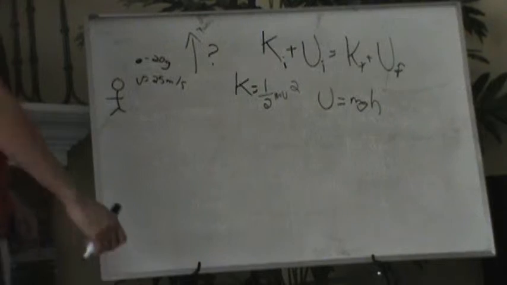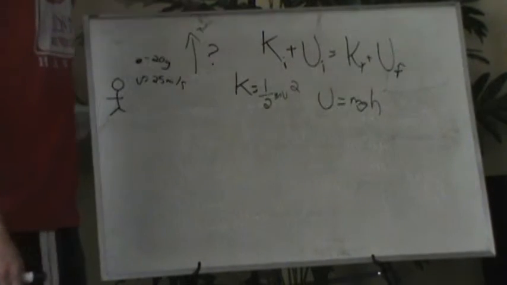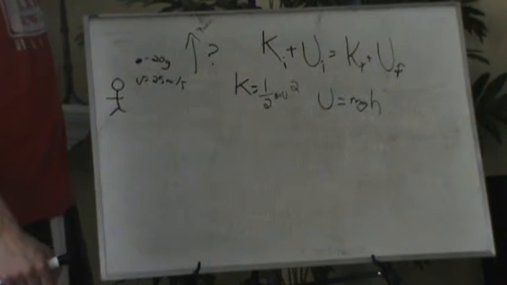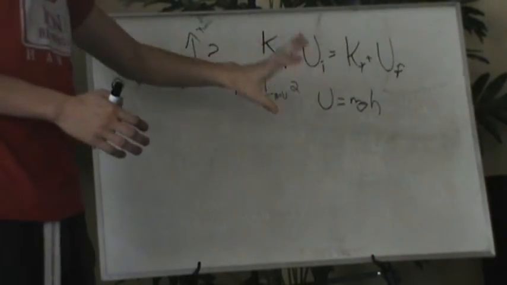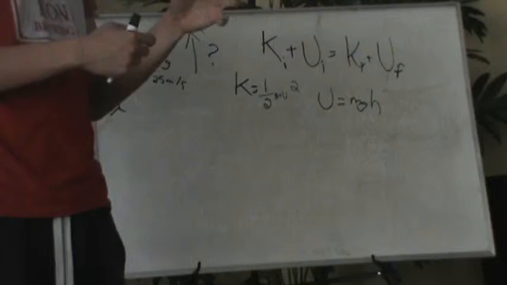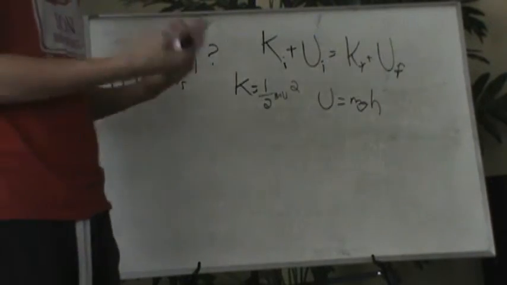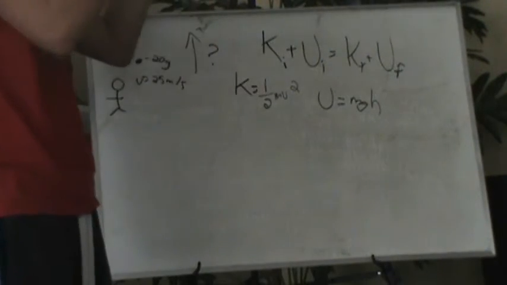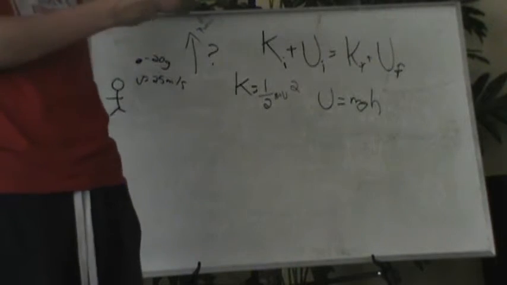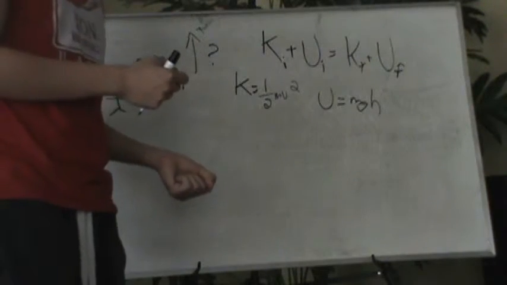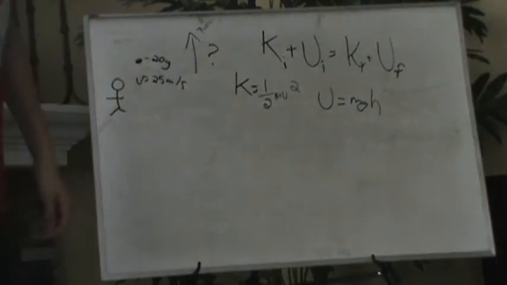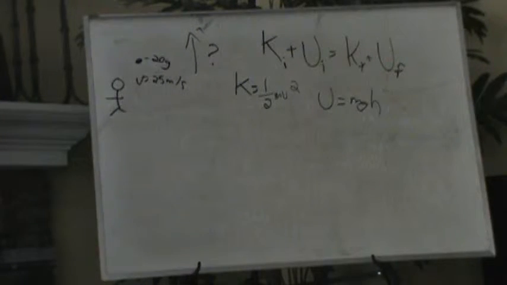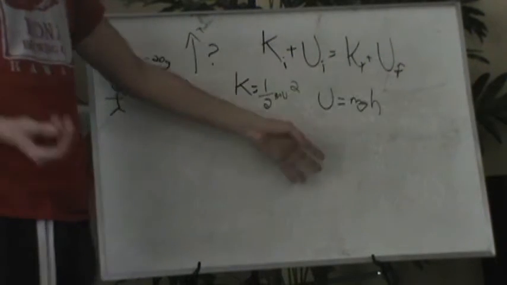And the U, well, this one I could explain. This is just mgh. This is essentially energy that's being stored at a certain point, ready to be used whenever it falls down. You can call this almost getting-ready energy. That's the way I used to say it: it's about to be used, but it's just not used, just being stored. So they call it gravitational potential and this is called kinetic energy.